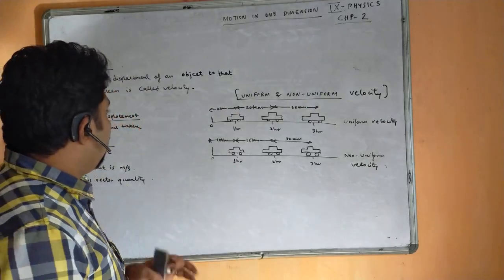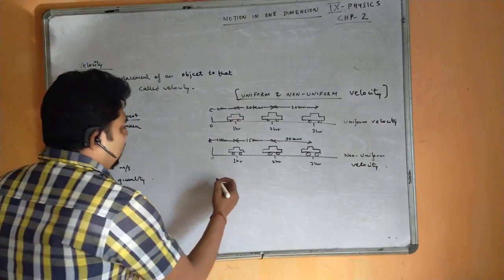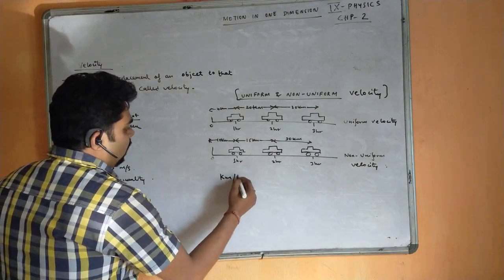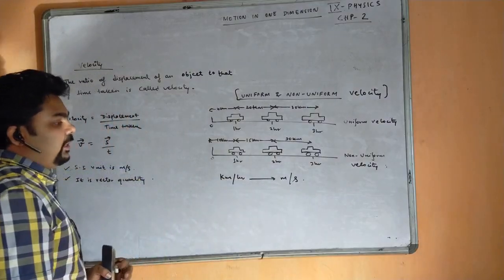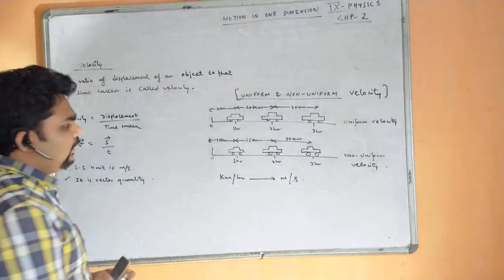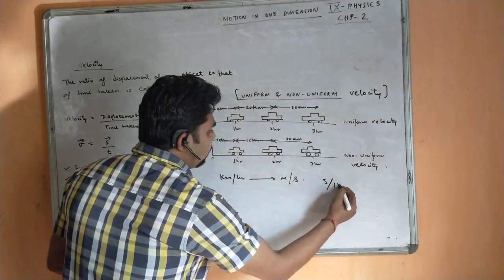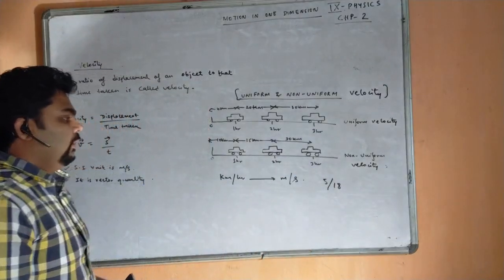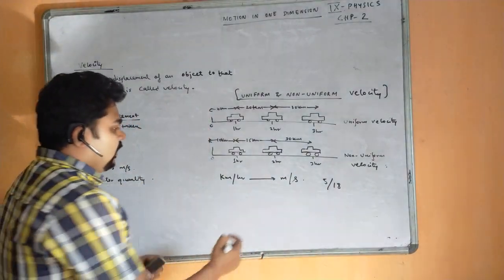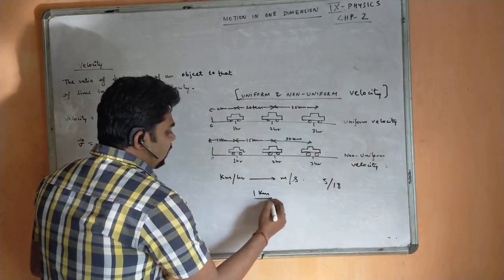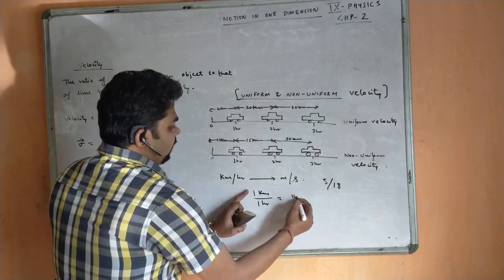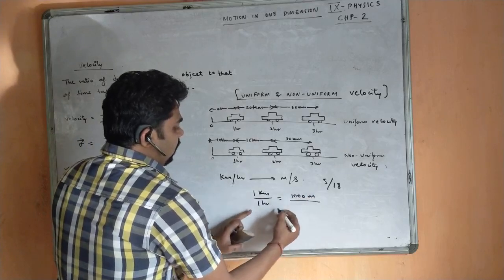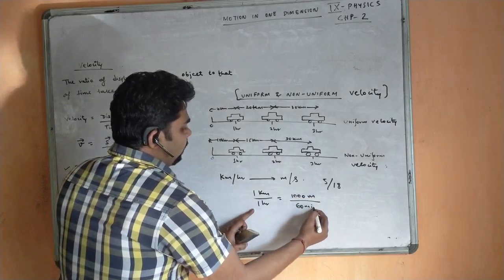Also, while converting from kilometer per hour to meter per second, we need to multiply by 5 by 18. Okay, we have already seen this in our junior classes. Like if I say 1 kilometer per 1 hour, we have to convert to meter per second. 1 kilometer means 1000 meters, 1 hour means 60 minutes.